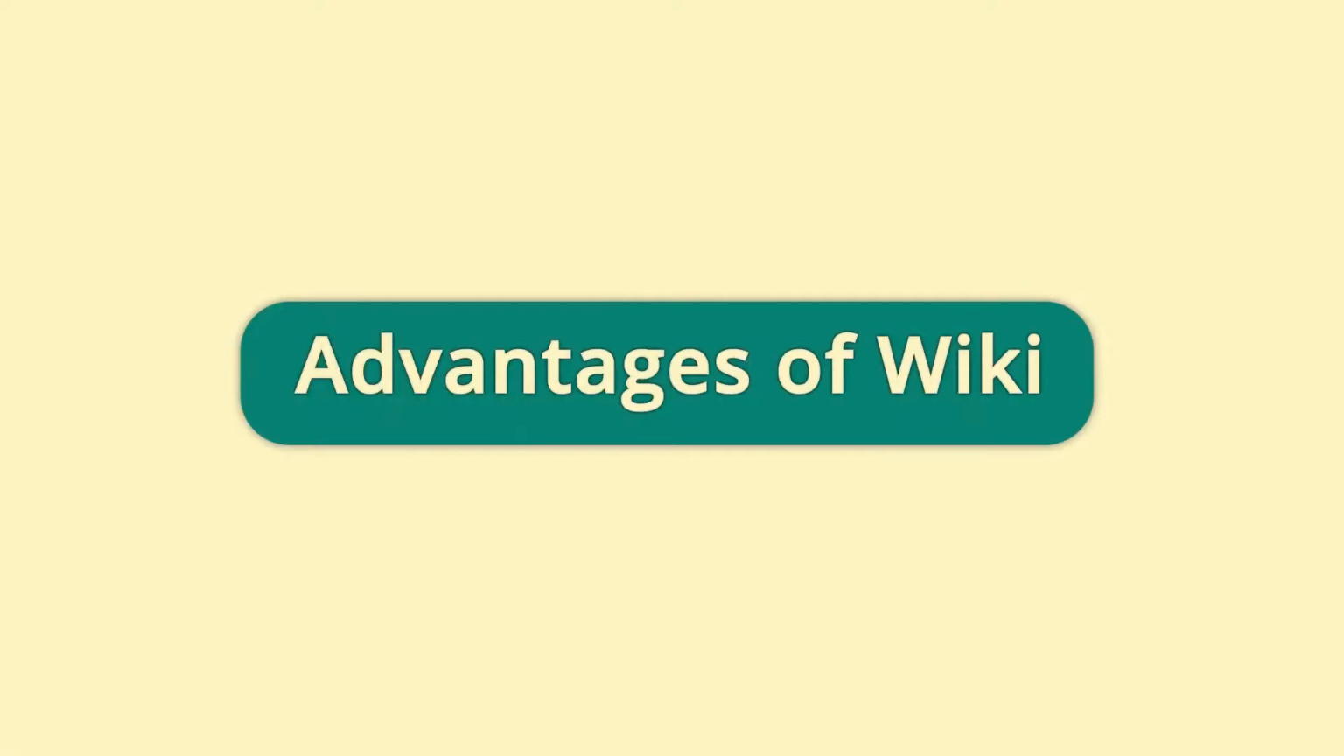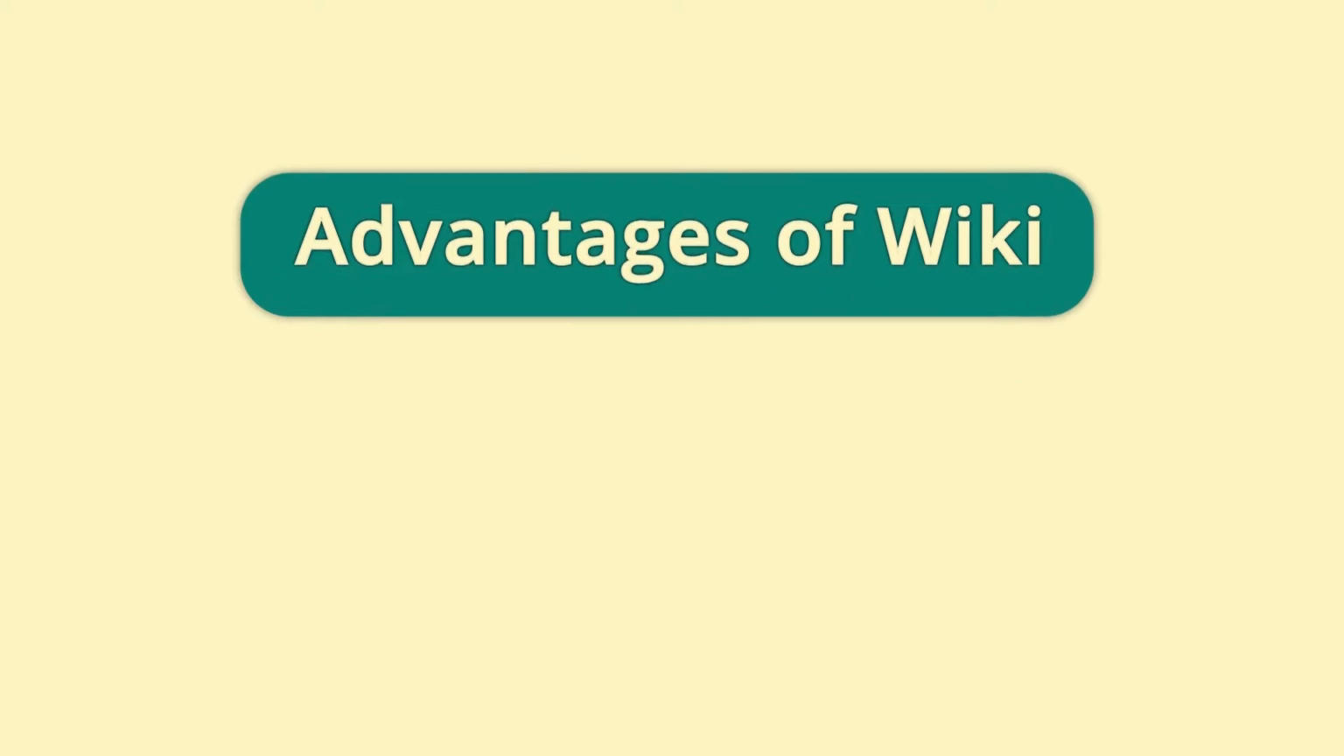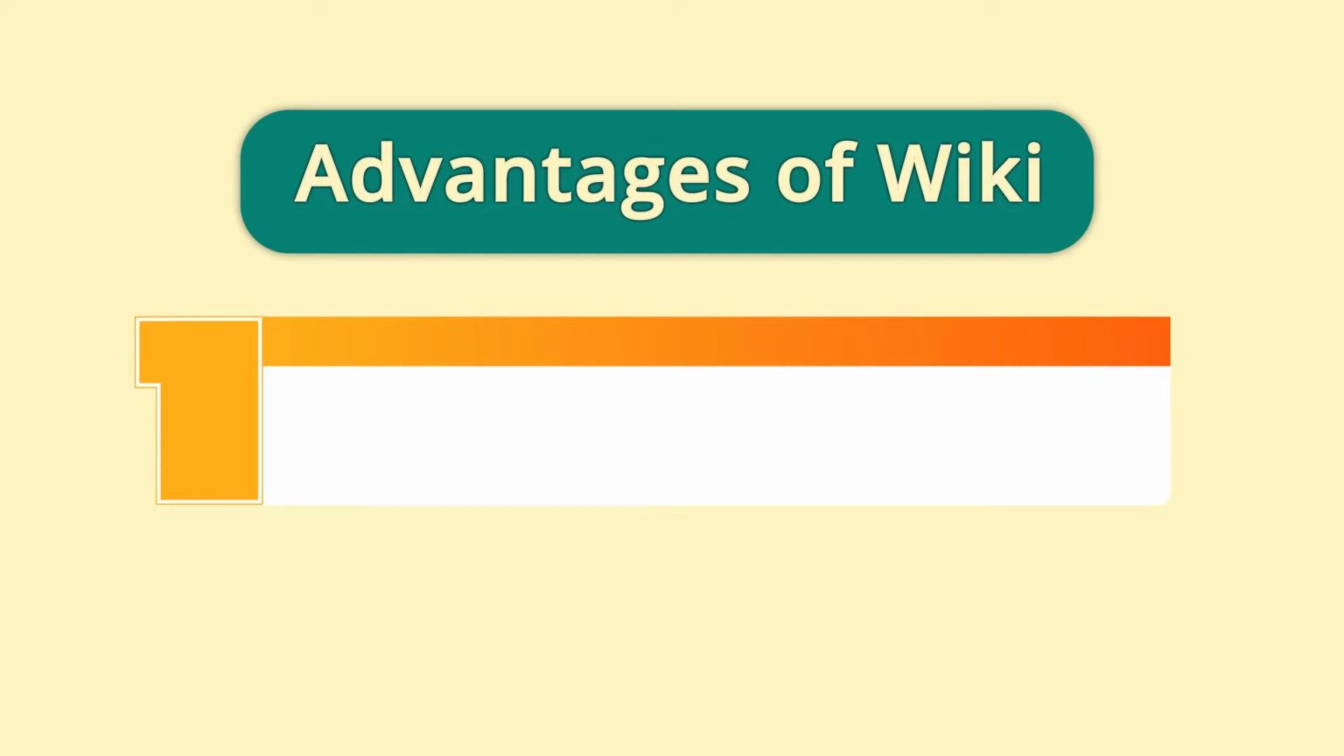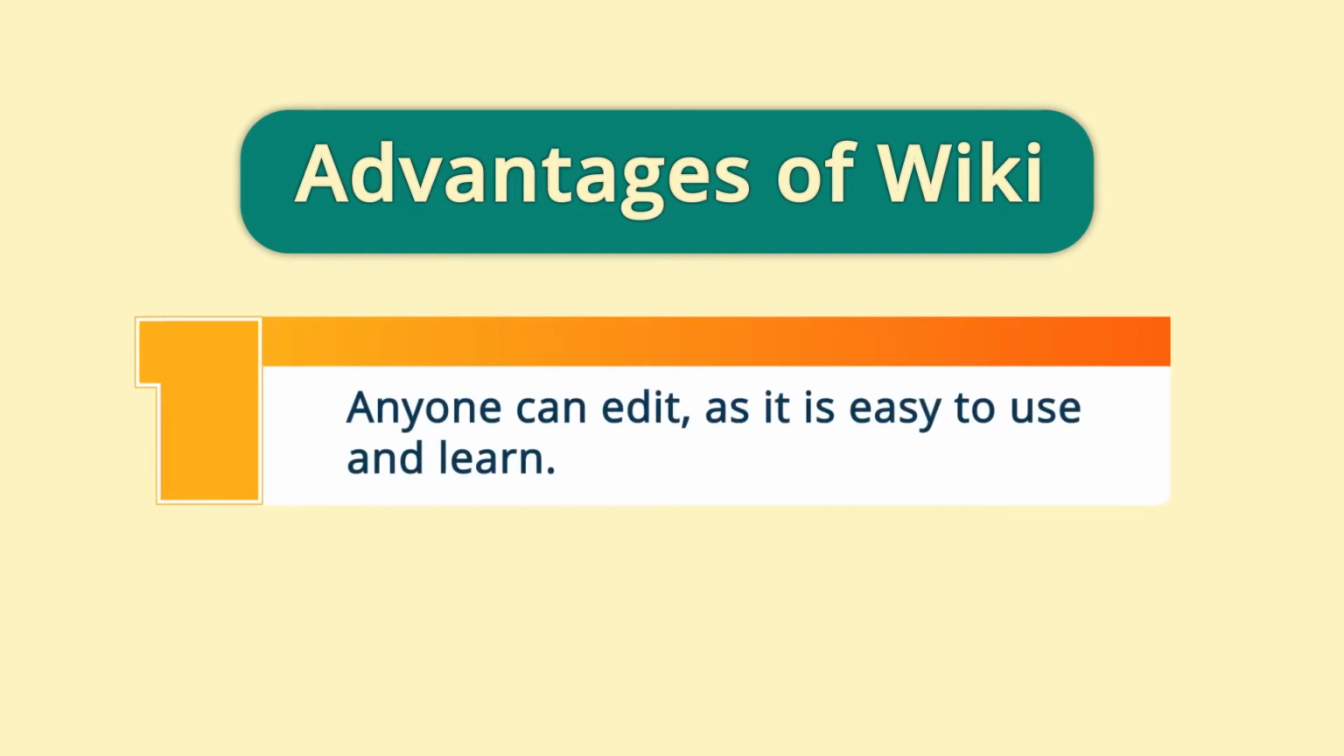If you make a mistake, it is easy to revert to an earlier version of the document. Thus, there are many advantages of using a wiki. Let us discuss them one by one. The first and foremost advantage is that anyone can edit, as it is very easy to use and learn.